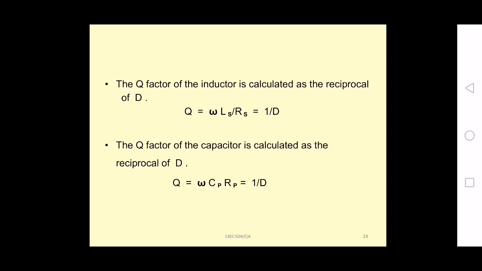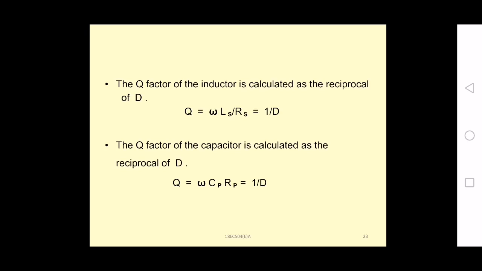Again, you can measure the quality factor of the inductor, which is given by the reciprocal of D. So 1 by D will be equal to the quality factor. So by using this digital LCR meter we can also measure the Q factor by measuring the dissipation factor.